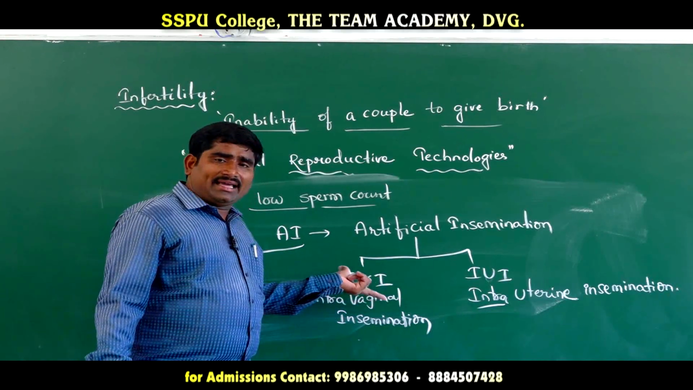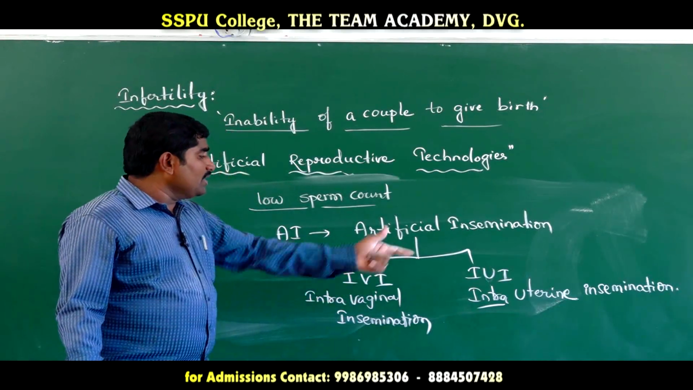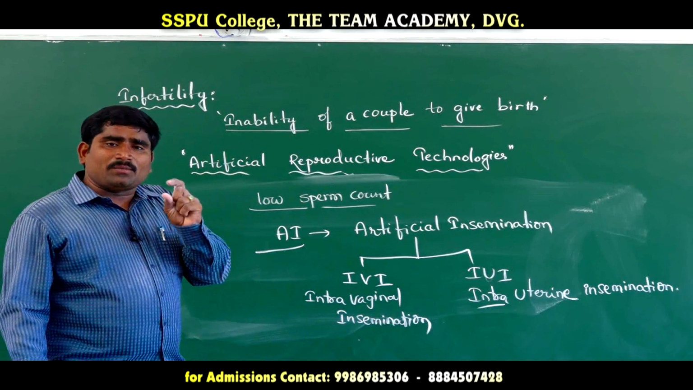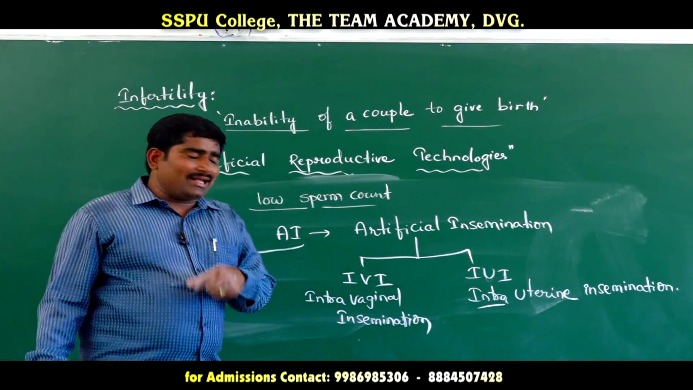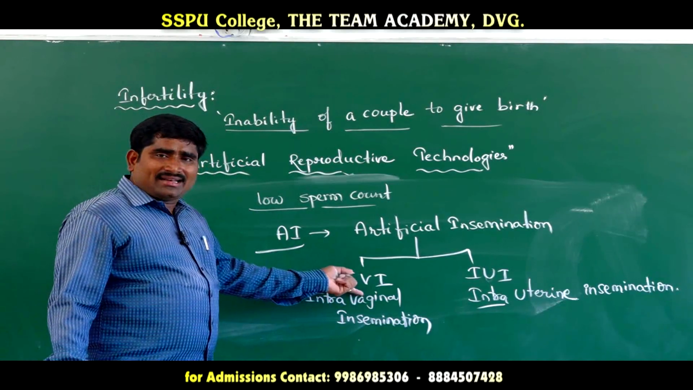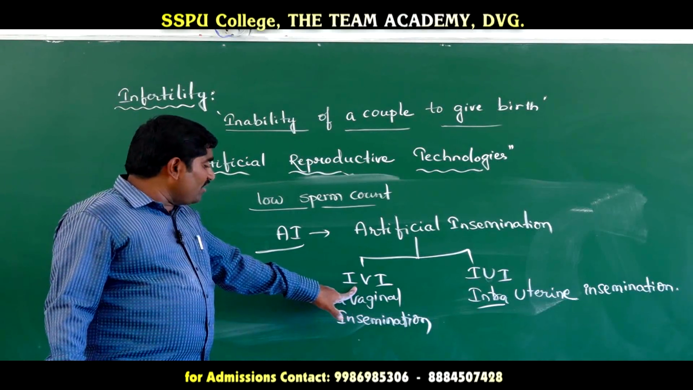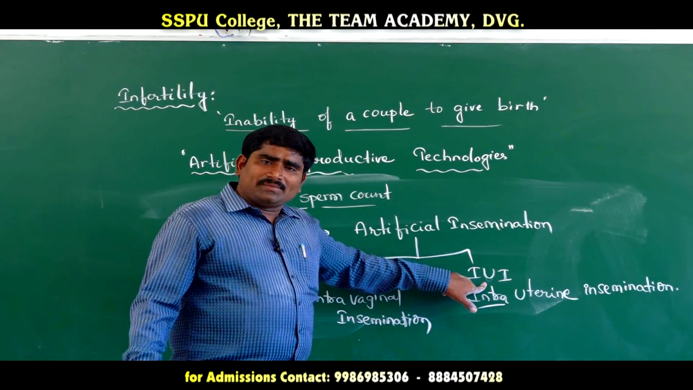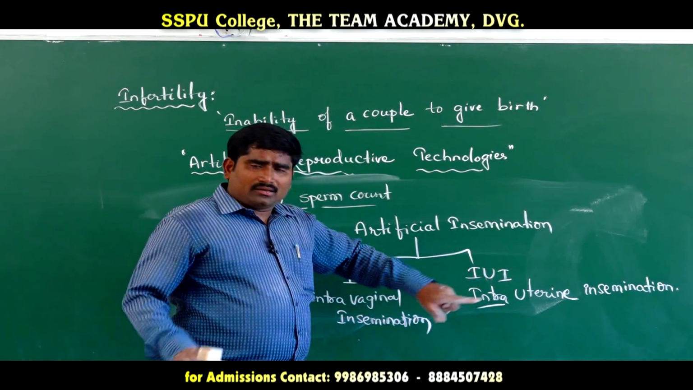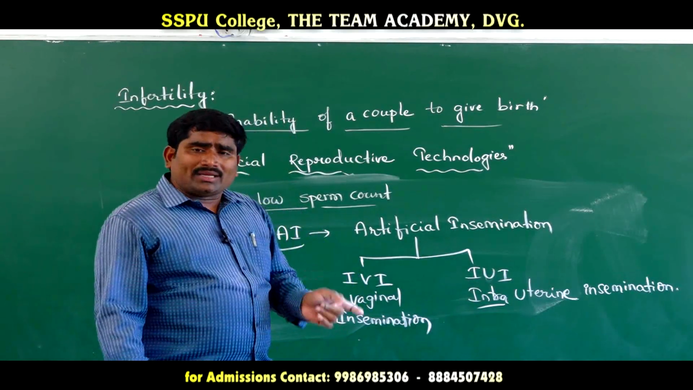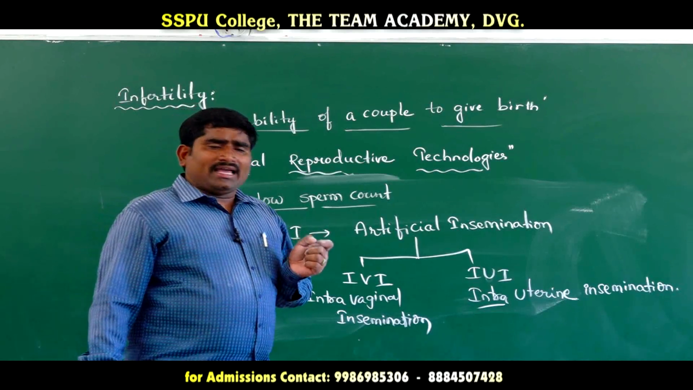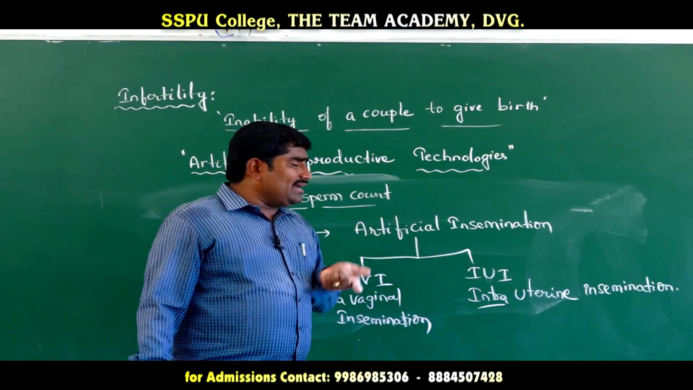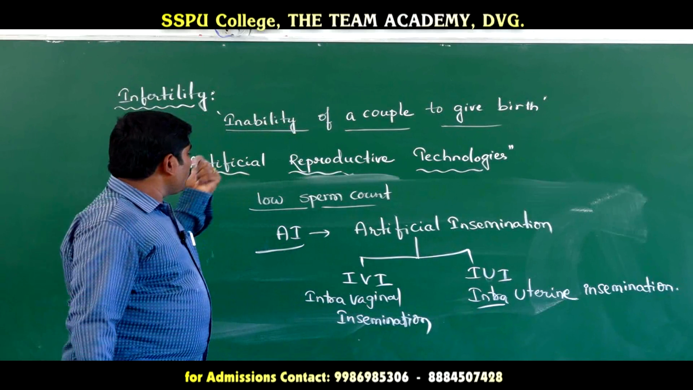This is IVI, intravaginal insemination. This is IUI. If the sperm taken from a healthy donor is inseminated into the vagina, that is called intravaginal insemination. If the sperm taken from the husband is inseminated into the uterus, that is called intrauterine insemination. This is the total procedure.